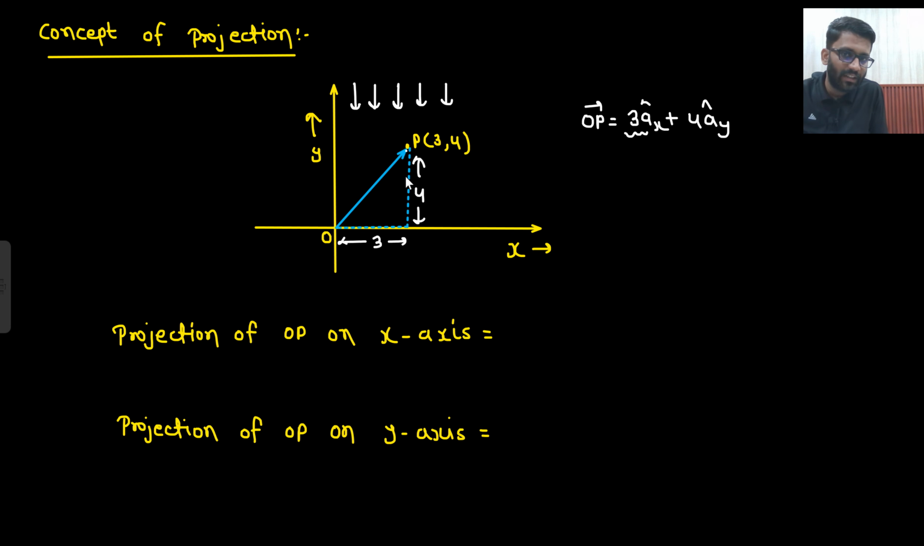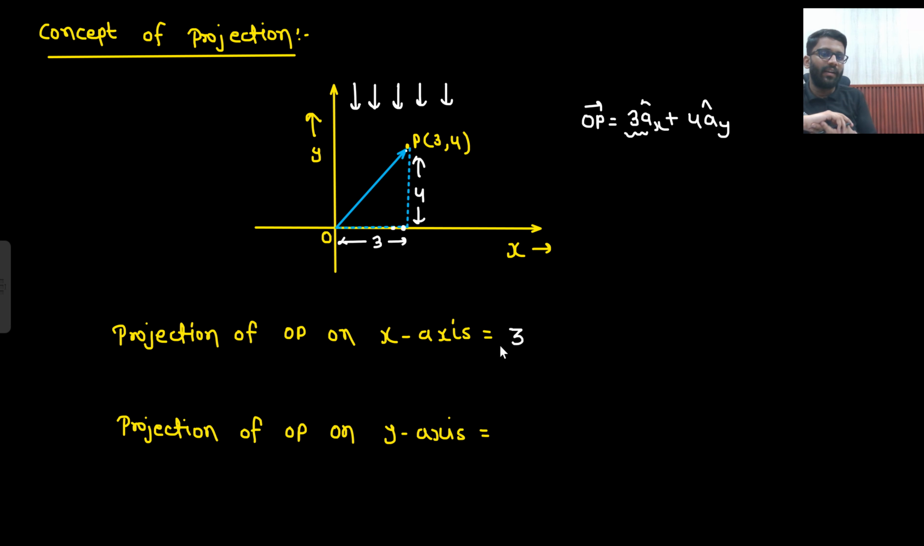So the shadow of this point will come here, this point will come here, the shadow of all these points will come down. So this will be the shadow, no? If some rays are coming from upward, what will be the shadow of this particular line? That will be this line only, no? So this 3 is the shadow of this line on the x-axis. So the projection of OP on x-axis. Mark it, I do not write vector here. I am only writing projection of OP on x-axis. That is 3.